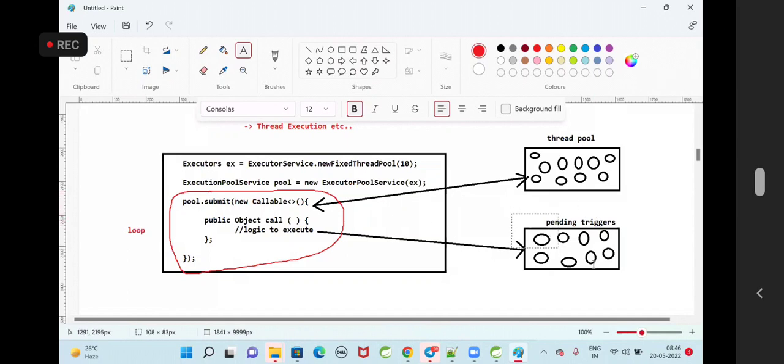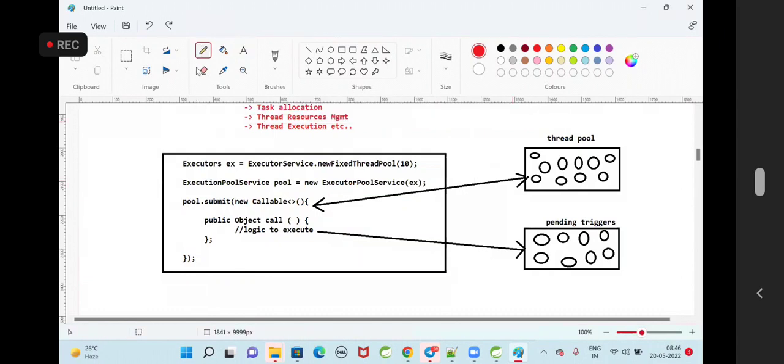Then it will take the same threads from the pool, reusing, and it is going to submit the task again. Until all the triggers are completed, the framework is going to allocate the task to the threads available in the pool, and the threads are going to process the triggers which are available. So like this we can implement multi-threading here in order to process the triggers parallelly. In order to implement this multi-threading, we are using a concept called executor framework.